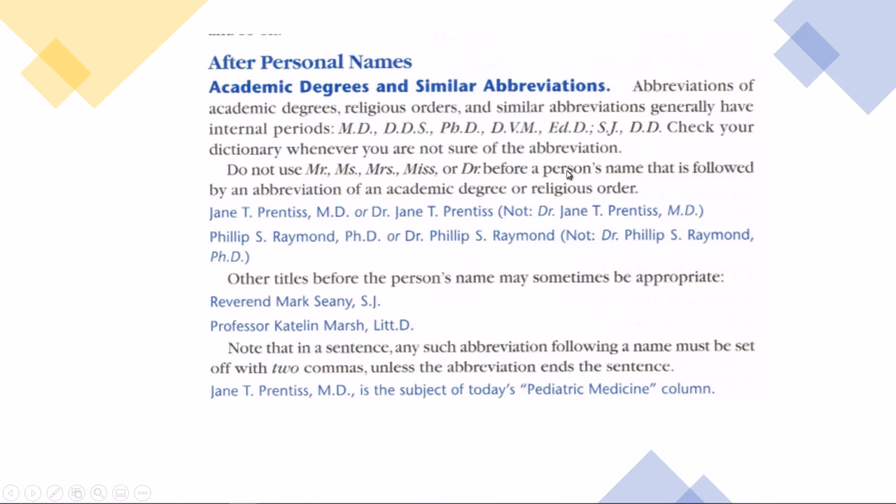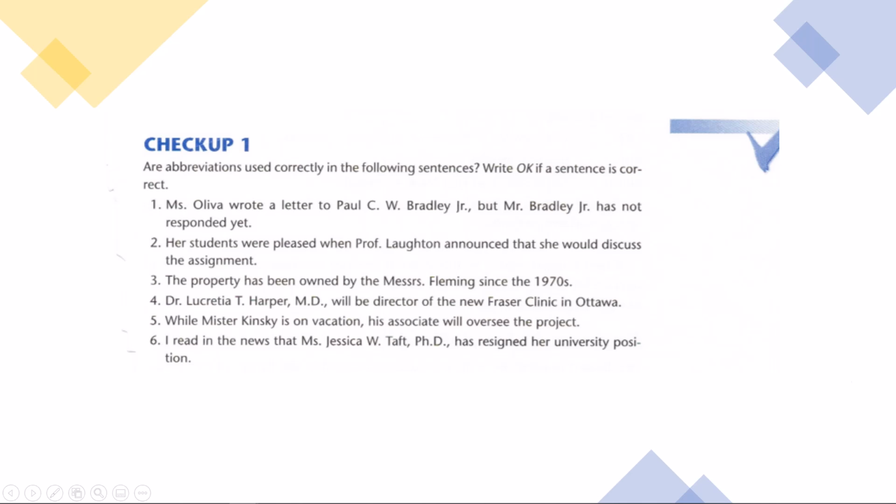So after personal names, abbreviations of academic degrees. So if you have a doctor's degree and you are Jane T. Prentice, MD, here you have your capital, medical doctor right there, right? So are abbreviations used correctly in the following sentences? Pause the screen.